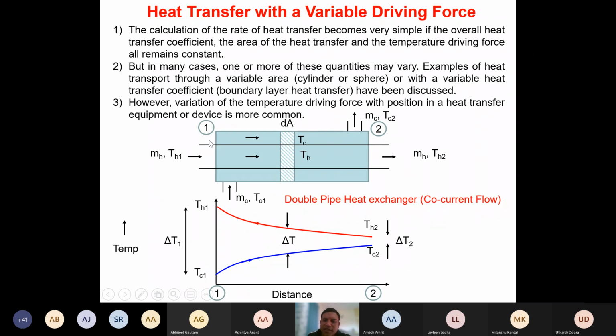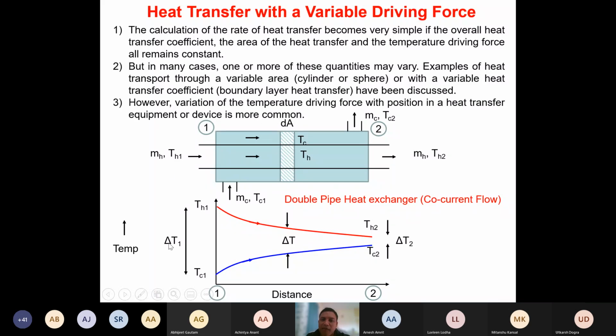Now at end 1, what will be the temperature difference, or what will be the driving force here? Driving force will be TH1 minus TC1. Isn't it? TH1 minus TC1. This will be the driving force. Do you all agree at this end? Yes or no? Yes, sir. And this driving force we have taken as delta T. So let's represent this as delta T1. This subscript 1 represents the driving force at end 1.